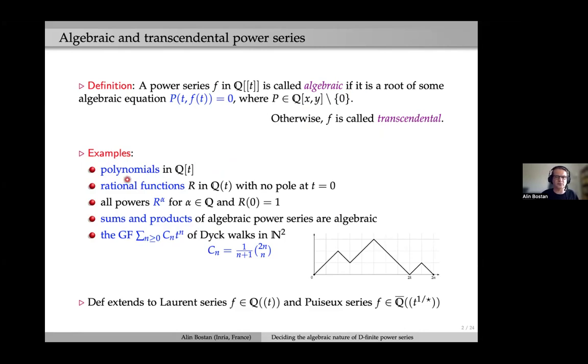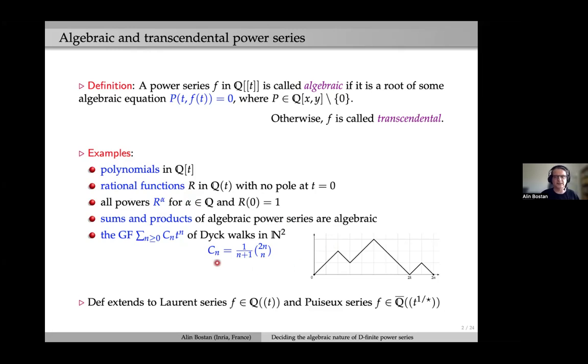It contains, of course, polynomials. It contains rational functions that can be expanded as formal power series, Taylor series. Moreover, more generally, rational powers of rational functions that can be expanded in the same ring. And then the set of algebraic power series is a ring, actually a field. Sums and products of algebraic power series stay algebraic. And we have many examples coming from combinatorics, for instance.